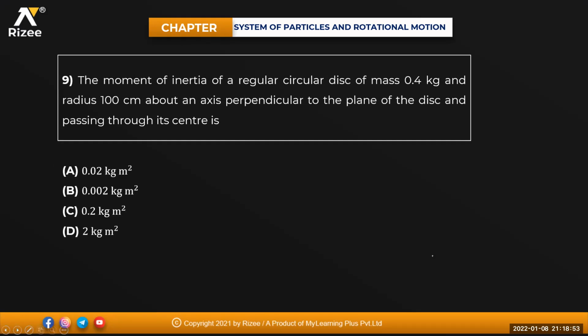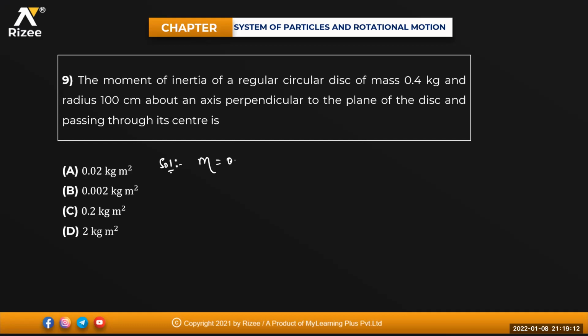Next one. The moment of inertia of a regular circular disk of mass 0.4 kg and radius 100 centimeter about an axis perpendicular to the plane of the disk and passing through its center is how much? Moment of inertia of the regular circular disk.